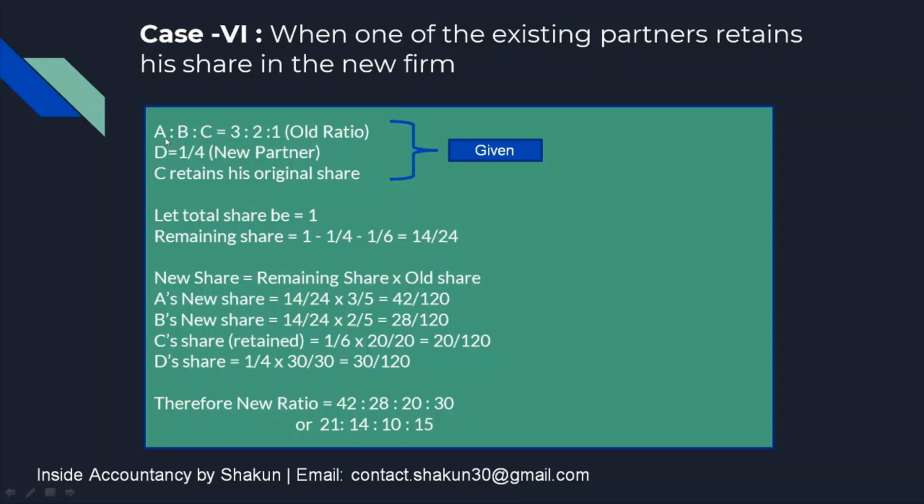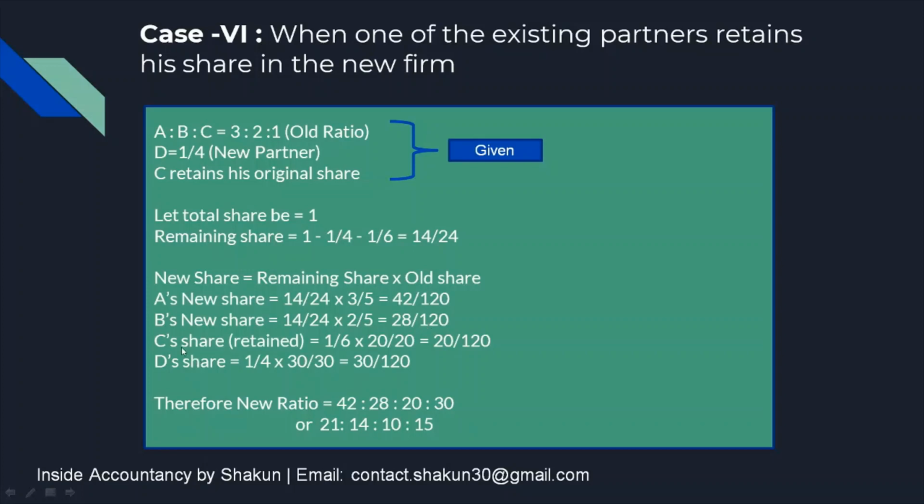So what is the ratio of A and B? The ratio of A and B is 3:2, not 3:2:1. We are not taking C into consideration because his share has already been subtracted. Therefore, this remaining share has to be distributed in the ratio of A and B, that is 3:2. So therefore 14 by 24, the remaining share, is multiplied by 3 by 5 and 2 by 5, giving us 42 by 120, 28 by 120.